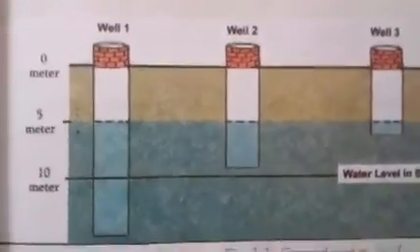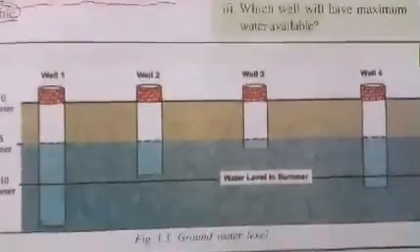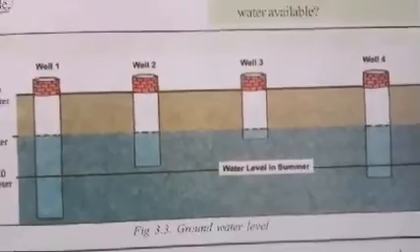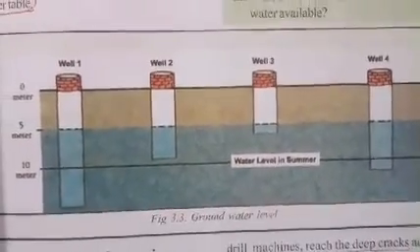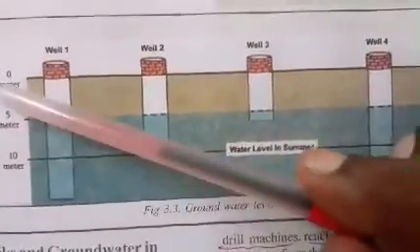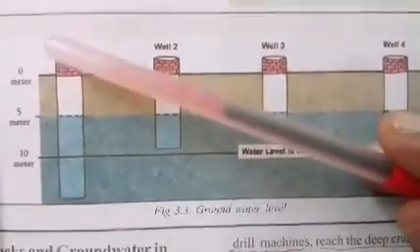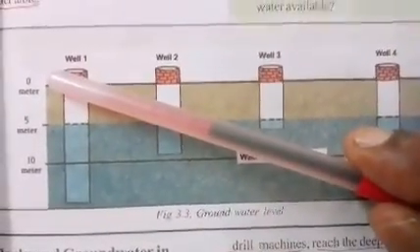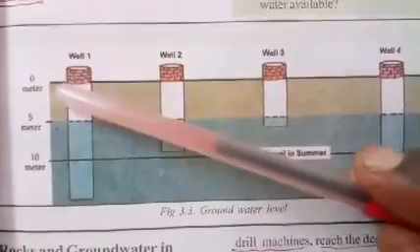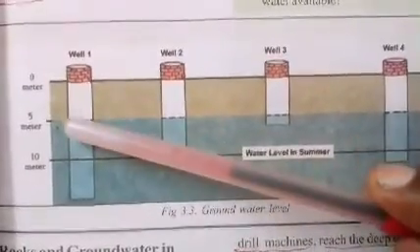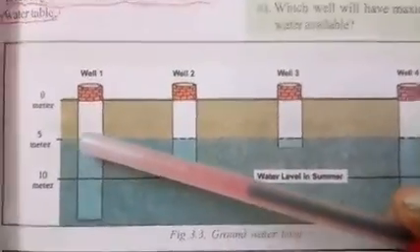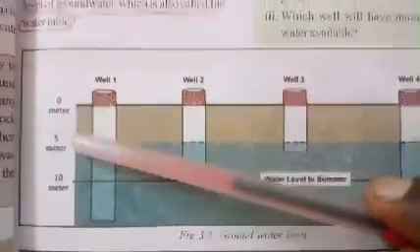Now look at this picture. In this picture you can see 4 wells constructed. Also the depth is shown on your left side. 0 means the ground level, the upper level. From there to 5 meter is called ground level.